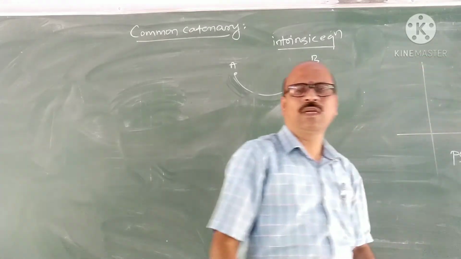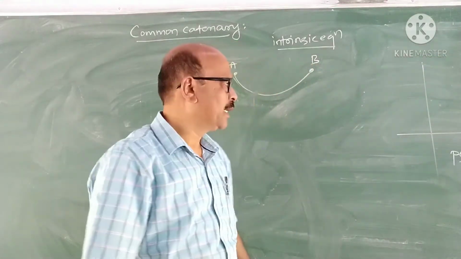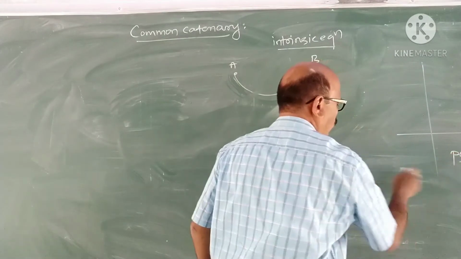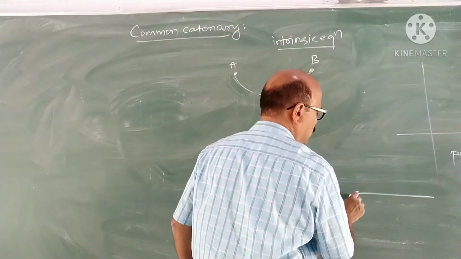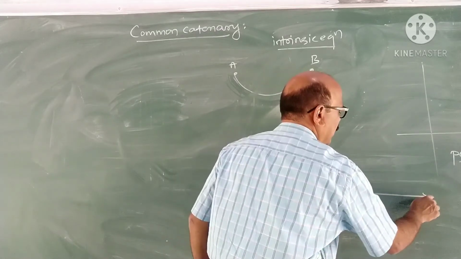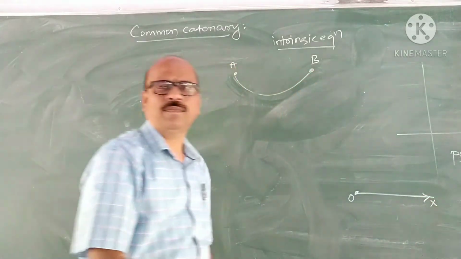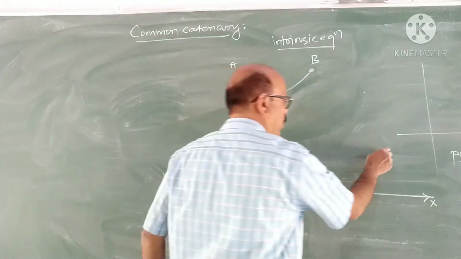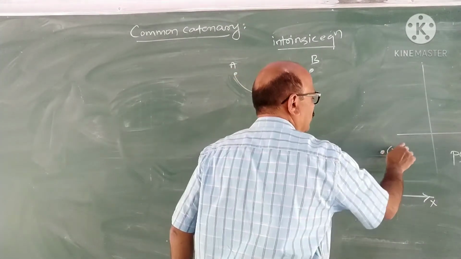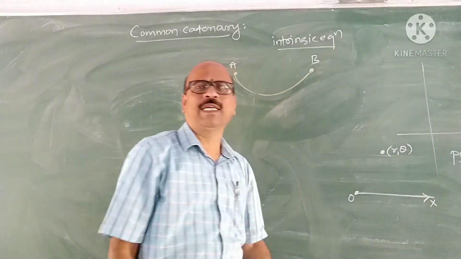What is this system, polar coordinates? In polar coordinates, a point is represented with reference to a fixed point and a fixed line. Suppose this is a point P. Suppose the coordinates are r and theta.